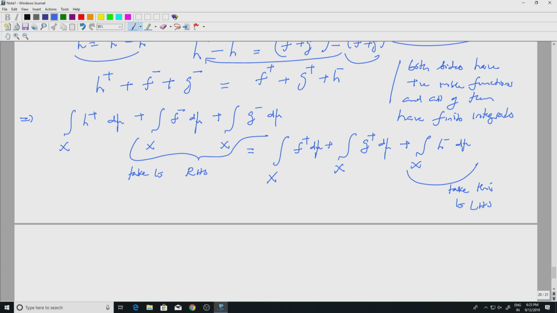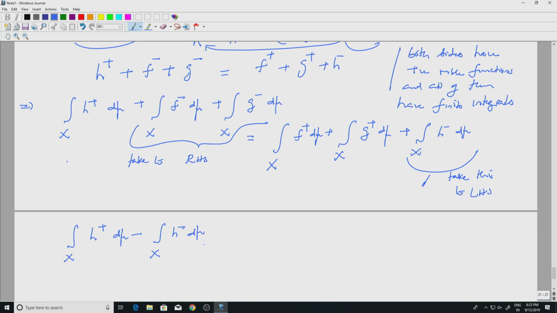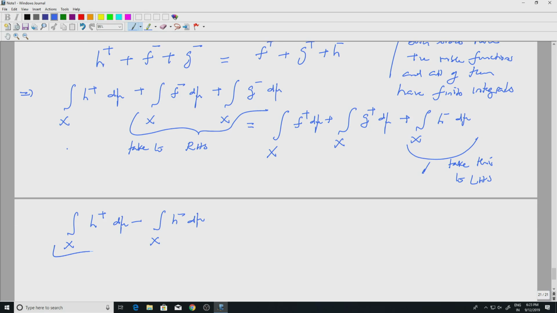If I bring this portion to the left side, I will have the integral over X of h plus d mu minus the integral over X of h minus d mu. But this is the definition of the integral for h. So this is simply the integral over X of h d mu, and h is simply f plus g. So I have the integral of f plus g d mu on the left hand side.